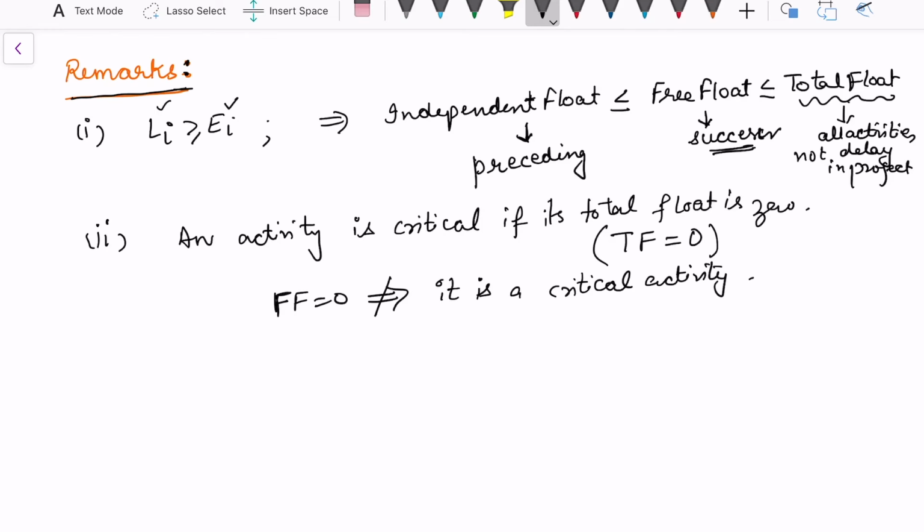If FF is equal to 0, it does not imply that it is a critical activity, because in the FF we have only looked at the calculation of the earliest and we have not included the latest time. But in total float we have included the latest completion and the earliest of the previous node, and hence we have checked if there is a float or not. If in that activity there is no float and the total float is 0, certainly it is a critical activity.